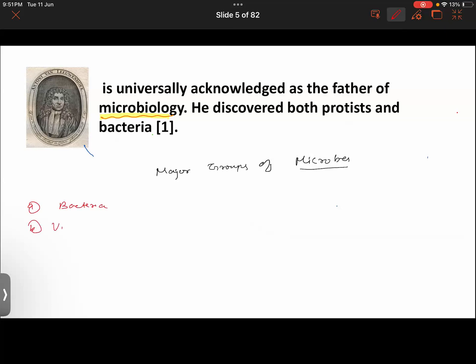Second one is viruses. By the way, in your school, which book are you following, Vaiga? I think it is NCERT. Okay, apart from NCERT, no other books are being followed?